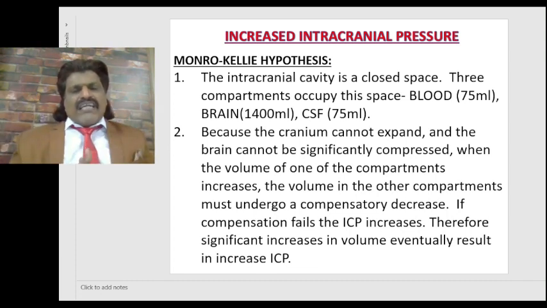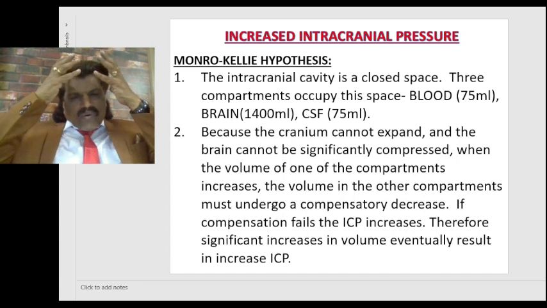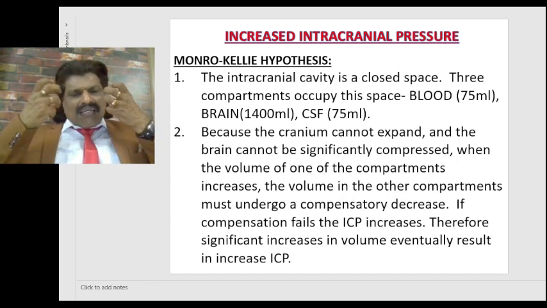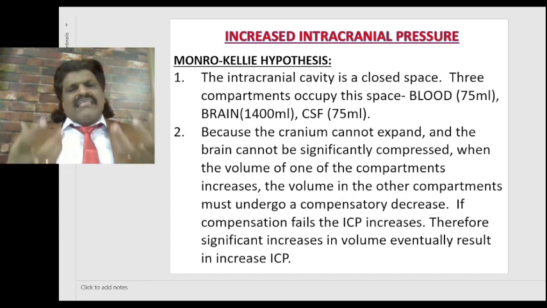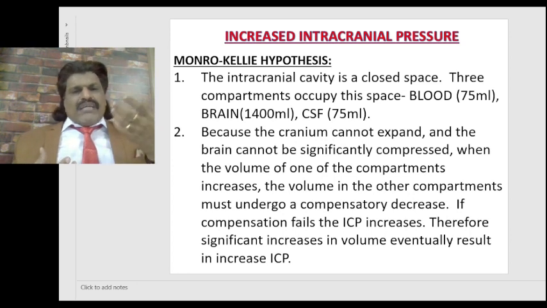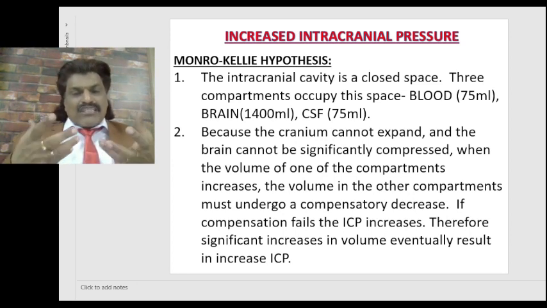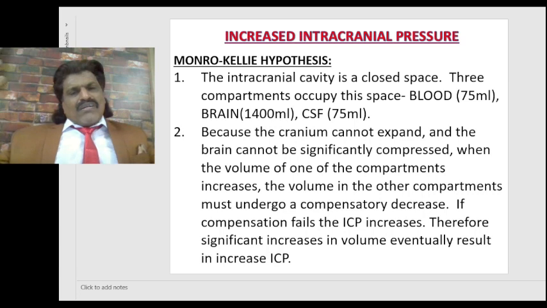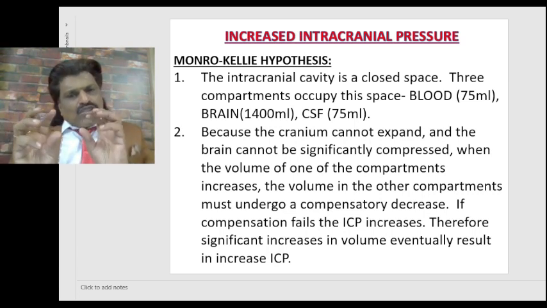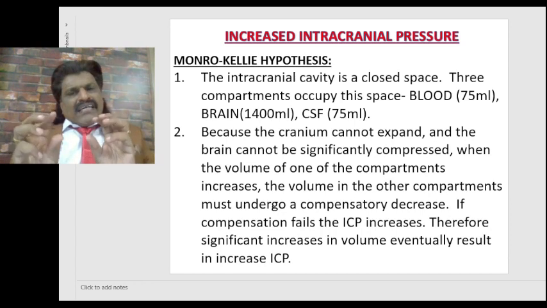Therefore, significant increases in volume eventually result in increased ICP. Because of the overlying skull bone, when there is an increase in any of these 3 contents, be it brain or blood or CSF, especially brain, it cannot expand. So the other 2 components should decrease in their capacity.